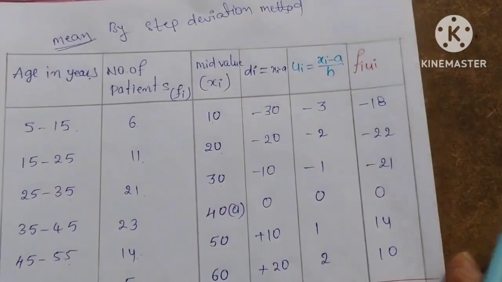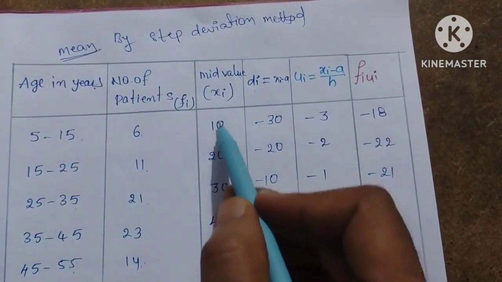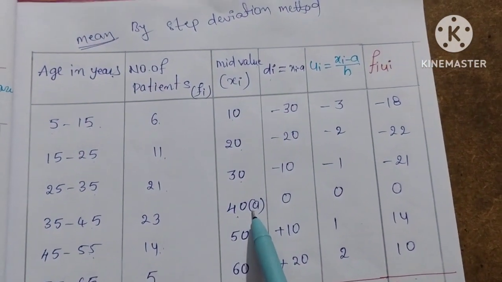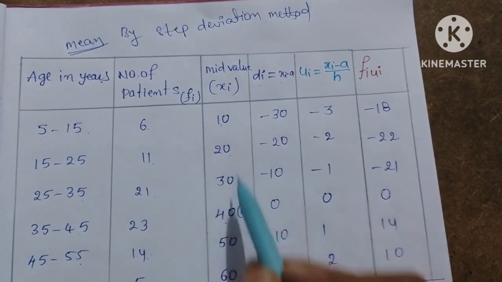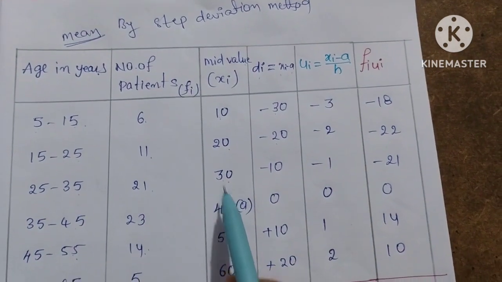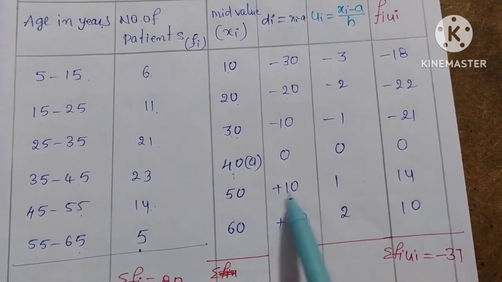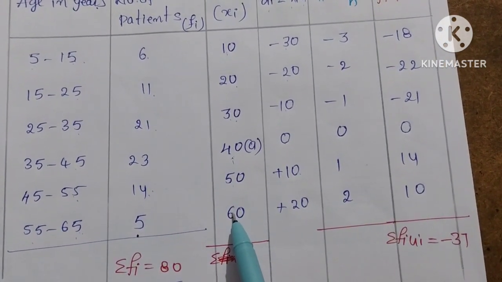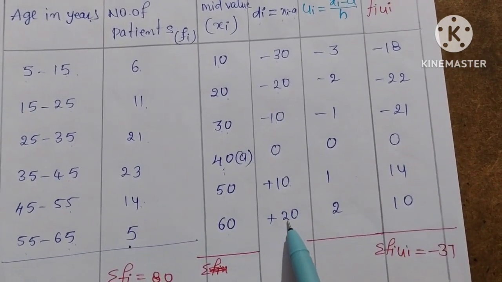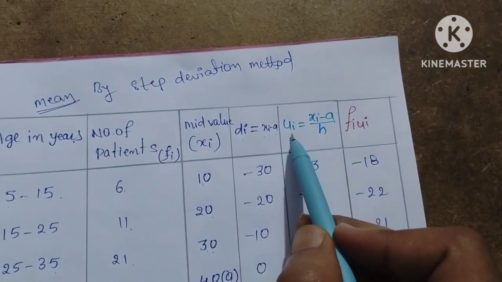Okay, now we are to find the deviation value di. We have to assume any one value. We can take any one. I am taking 40 here. So you take the assumed value a, and xi minus a means 10 minus 40, that is minus 30, 20 minus 40 is minus 20, 30 minus 40 is minus 10, 40 minus 40 is 0, 50 minus 40 is plus 10, 60 minus 40, you will get plus 20.